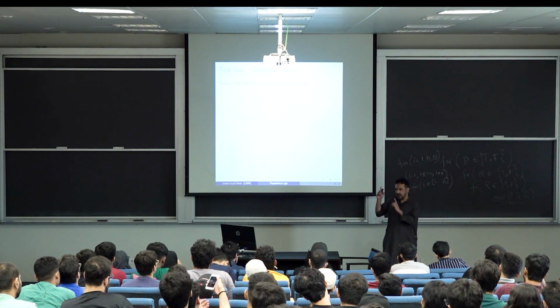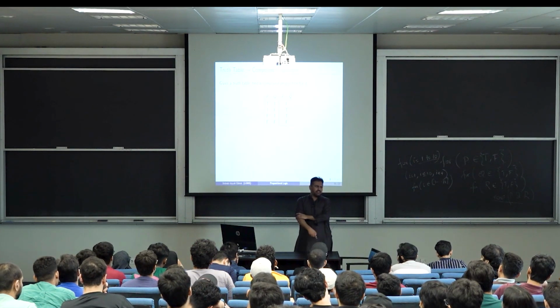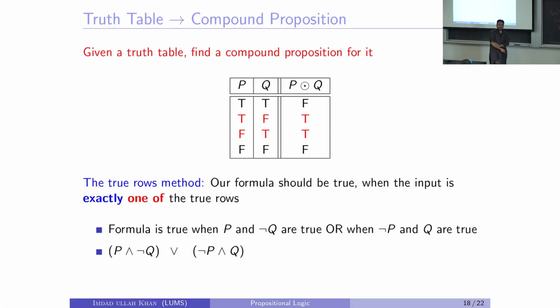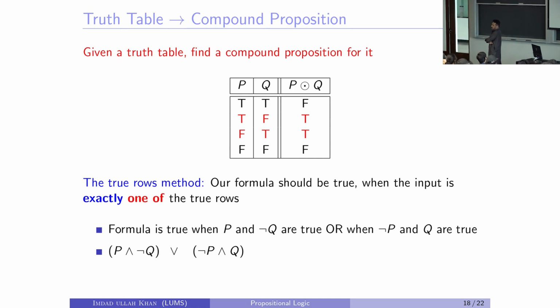The other way is, and again we'll talk more about it, suppose I give you a truth table and I want you to make a formula for it, a logical formula, a proposition for it, right? Why would we need something like this? Why would we need something like this? Okay, why would you need something like this?